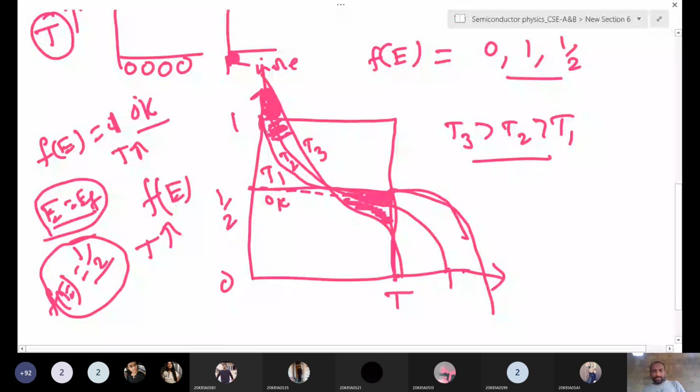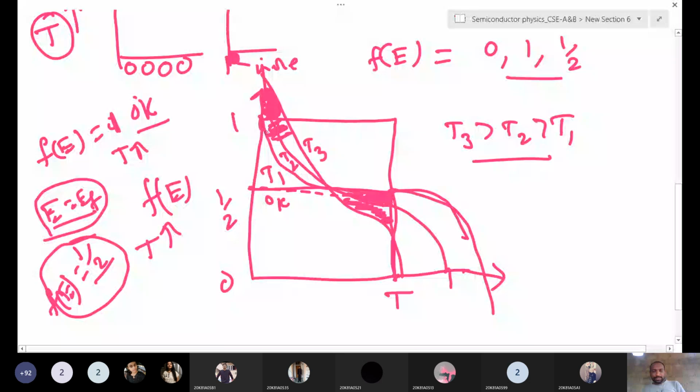Very simple: if you increase the temperature, the upper side area is increasing. That means more free electrons are available, because the valence band electrons get thermal energy, break the bond and jump into the conduction band.